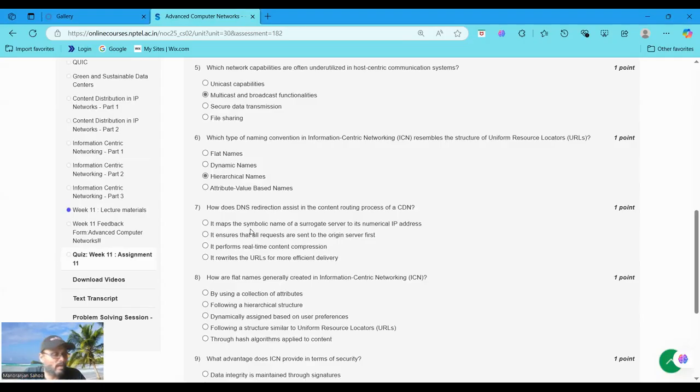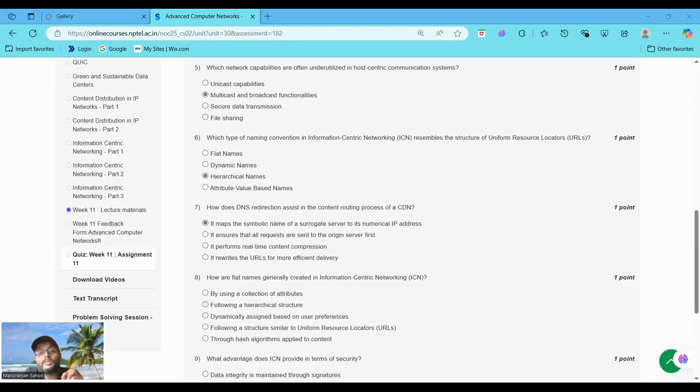Moving to question number 7. How does DNS redirection assist in the content routing process of a CDN? That is, how does it map the symbolic name of the surrogate server to its numerical IP address? The answer is option A. The content distribution network uses surrogate servers, that is edge servers, to cache content closer to the users. So DNS redirection is a key mechanism in CDNs.